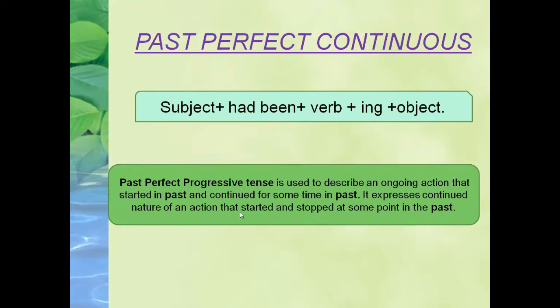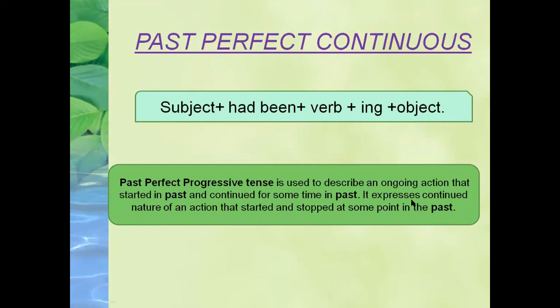Means, if an action started in past and continued for some time in past, time duration is the most important thing in past perfect continuous tense, because here the time duration is mentioned strictly. If some action started in past and continued for some period of time in past, it is called past perfect progressive tense. It expresses continued nature of an action. It shows the continuity of action that started and stopped at some point in the past.